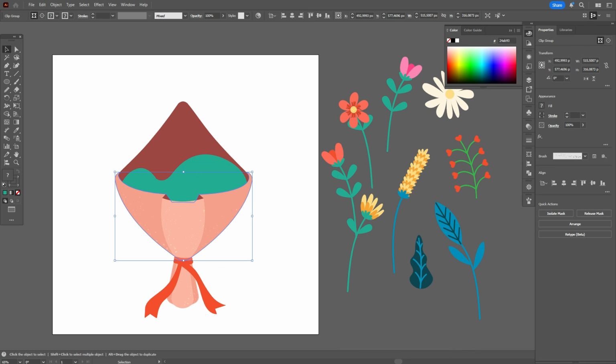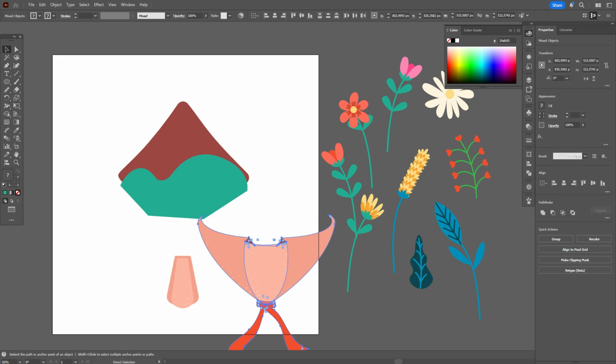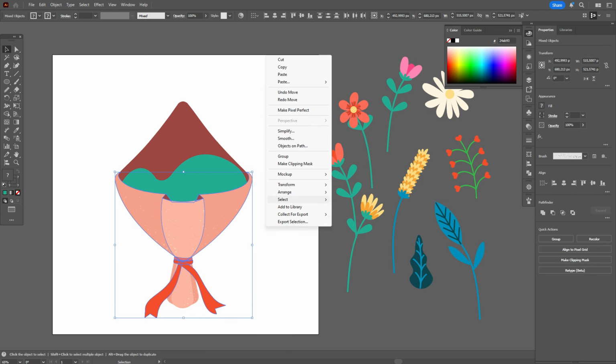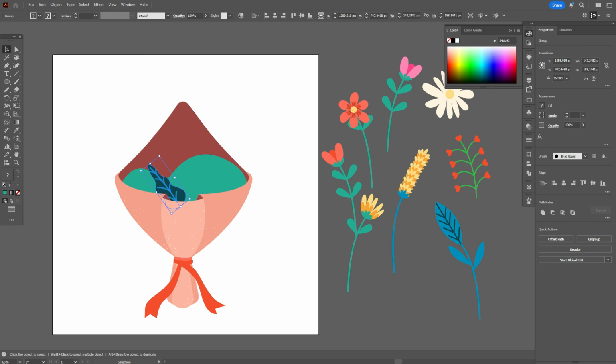And now we need to bring that shape to front. All these shapes. Select these shapes, these, and bring them to front. And now let's create the bouquet.